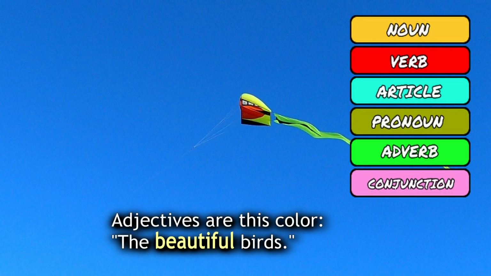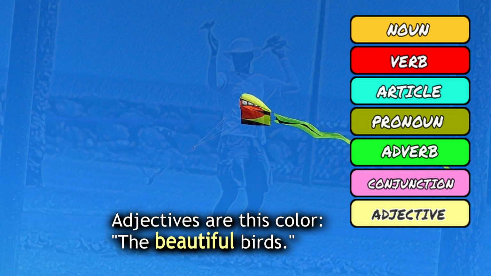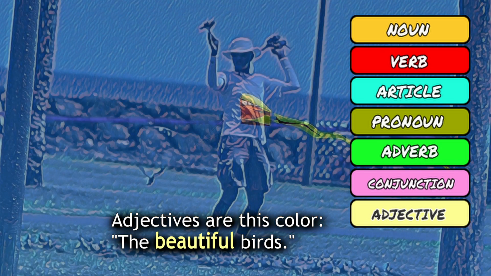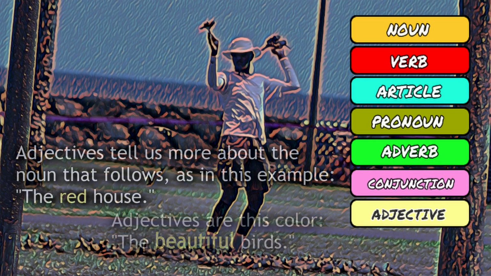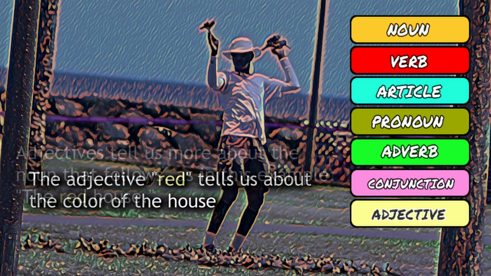Adjectives are this color, as in this example, the beautiful birds. Adjectives tell us more about the noun that follows, as in this example, the red house. The adjective red tells us about the color of the house.